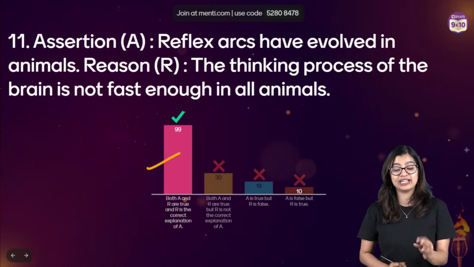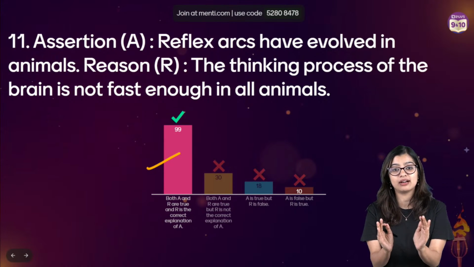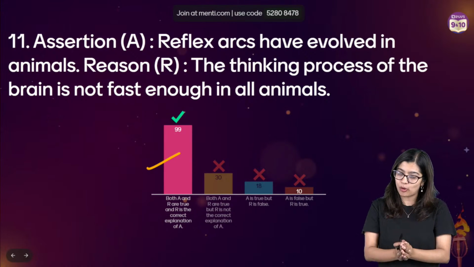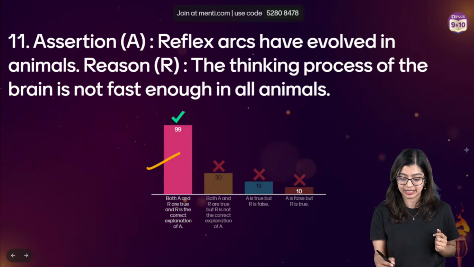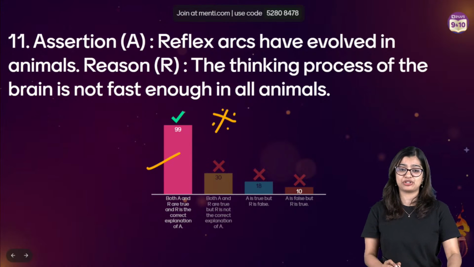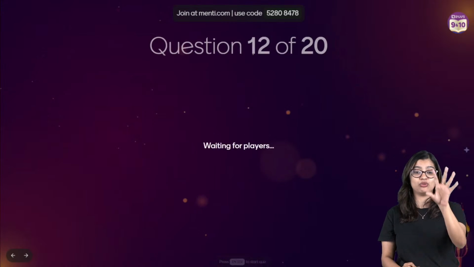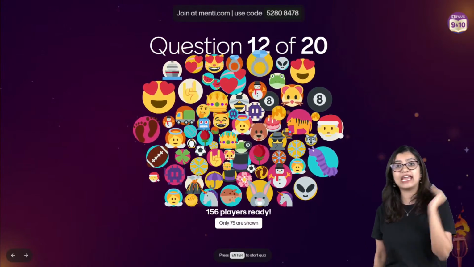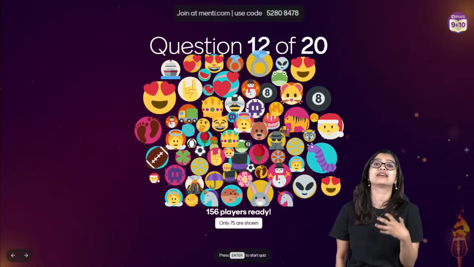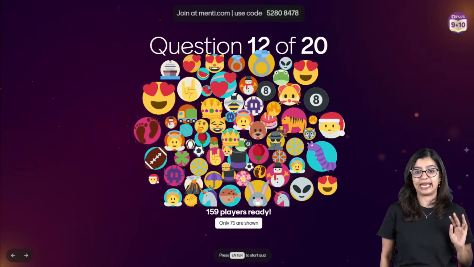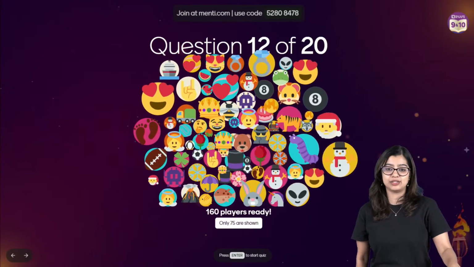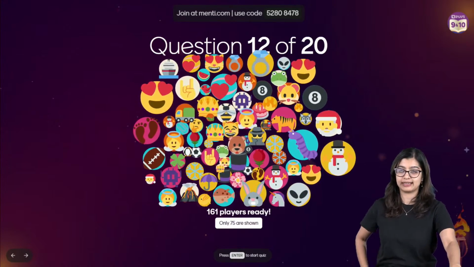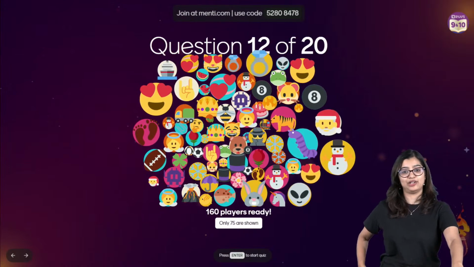So for those of you, it is as it is from the NCERT. And remember that even in your board exam, it will come as it is from NCERT. Which is why please read NCERT if you have finished revision. So the correct answer is option A, where both A and R are true and R is the correct explanation for A. Calcitonin is another hormone that is secreted by our body which maintains the calcium levels.